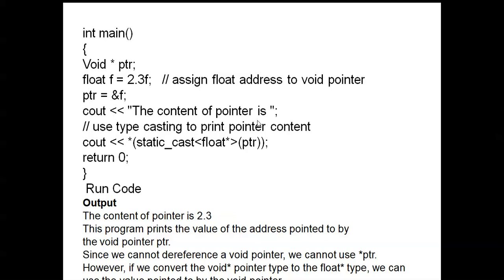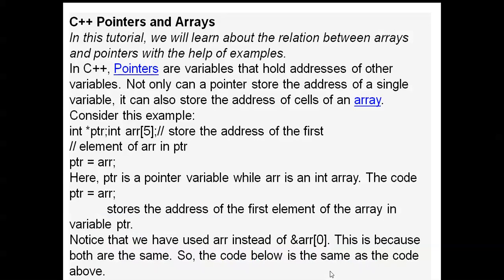cout the content of the pointer is, and use type casting to print the pointer's content: static_cast<float*>(ptr). Run the code. The content of the pointer is 2.3. This program prints the value of the address pointed to by the void pointer ptr. Since we can't dereference a void pointer, we cannot use *ptr. However, we can convert the void* pointer type to the float* pointer type.